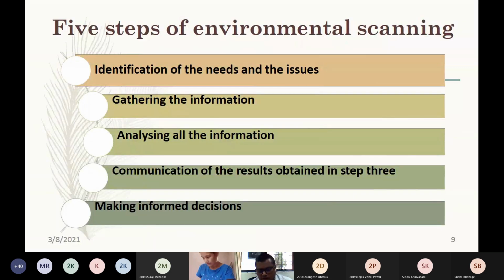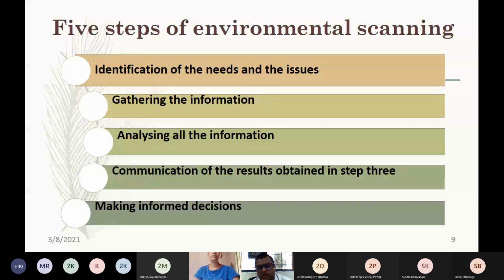Is that point clear to everyone? The need of understanding the marketing environment. Okay. Yes, sir. Okay. So let us now understand the 5 steps of environmental scanning.